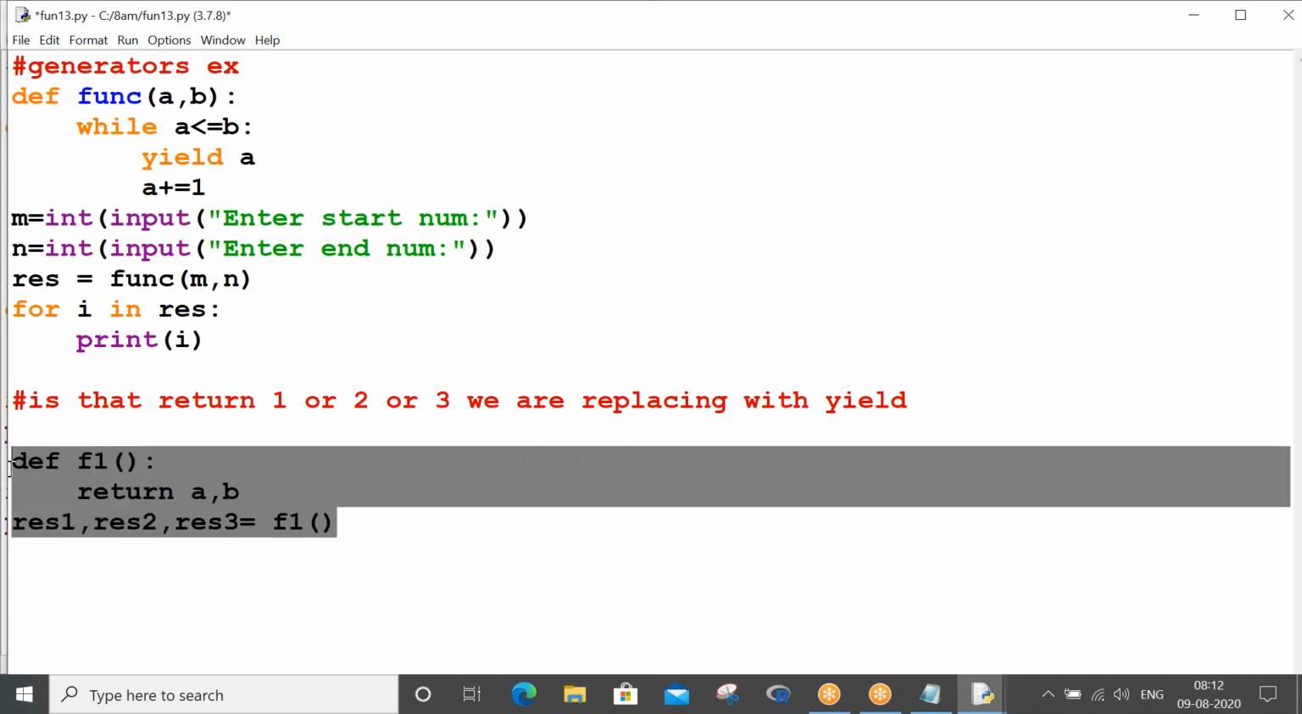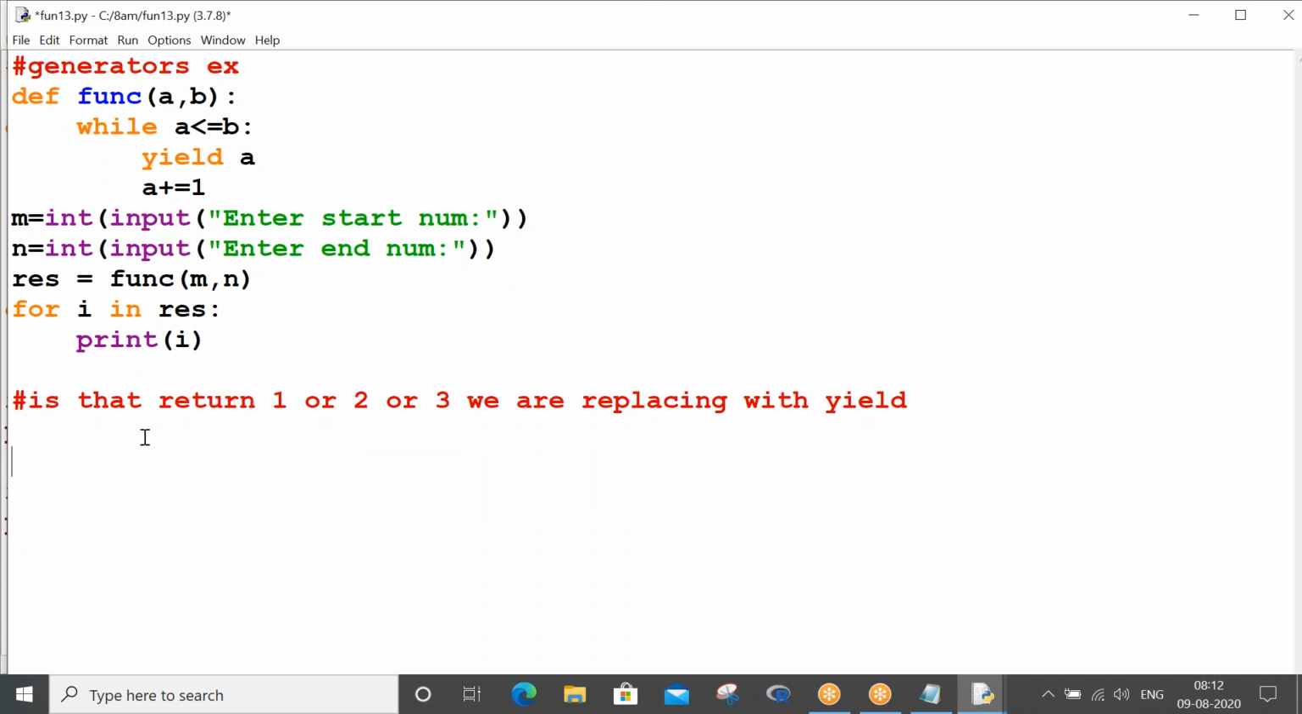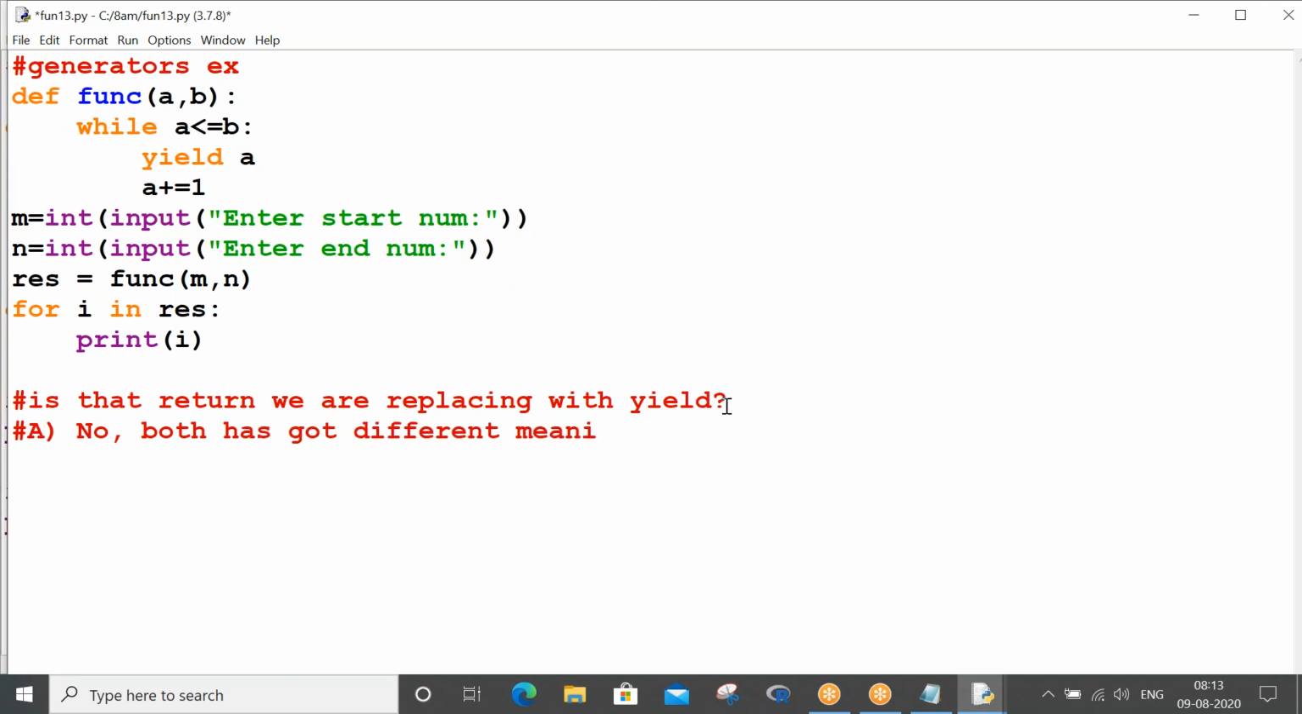Just write down this one point. Is it that we are replacing return with yield? You can write down the answer: no, both have different meanings.